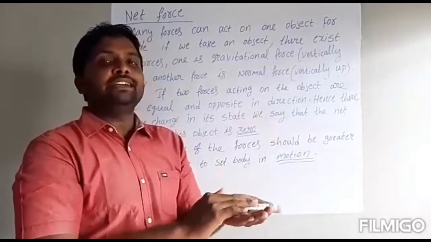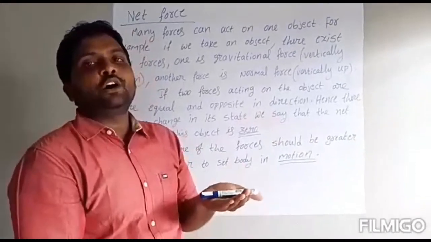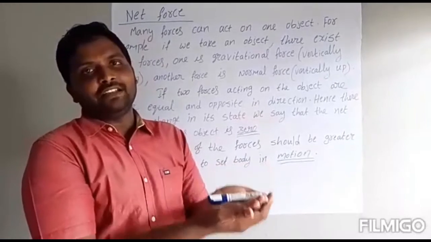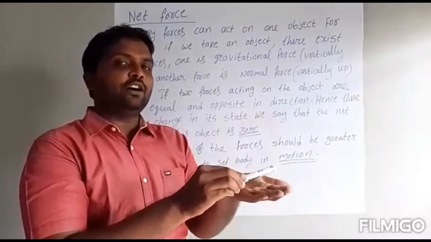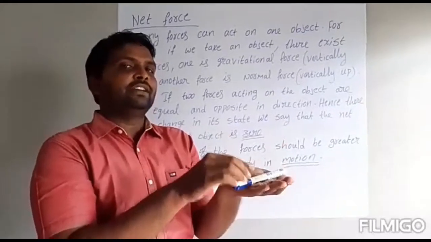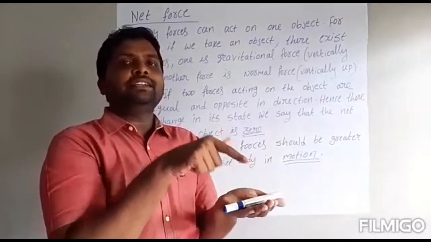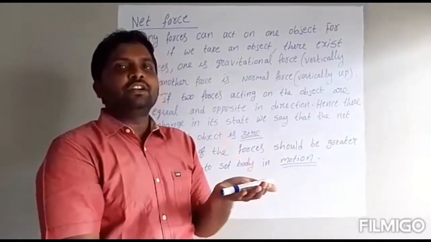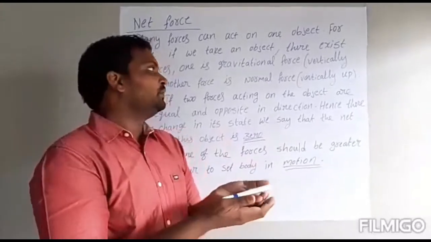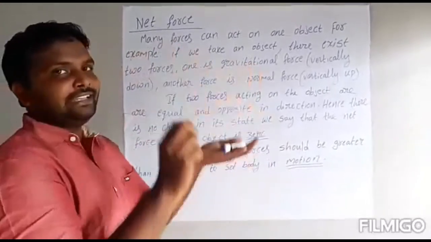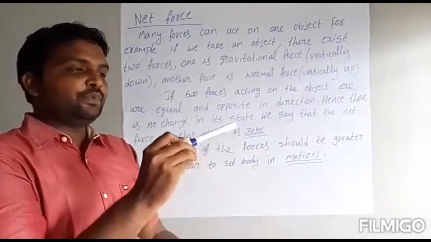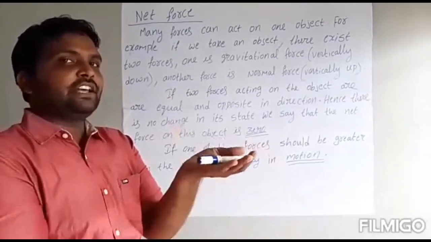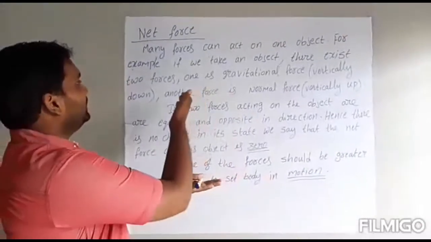I am applying a force that is opposite to the gravitational force. That's why the pen is not moving down. See here, two forces are acting. One is gravitational force, which I am stopping with another force, the opposite force that I wrote here.